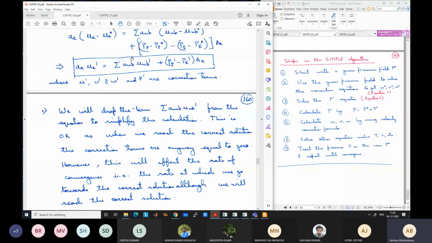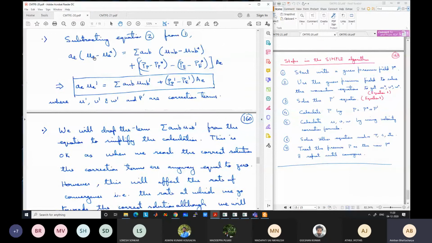And then we have dropped this term, and we have noted that dropping this term does not affect the final solution anyway, because what will happen at the final solution? The differences will go to 0, because the star will itself become equal to the correct value. When you reach the final converged solution, the star value will theoretically become equal to the actual value. So the difference will become 0. So once this correct solution is reached, anyway the differences are 0, all these dash terms are 0. So it does not matter if we drop any terms. Okay. So this intermediate step is only required for reaching the correct solution, but does not affect the correct solution.